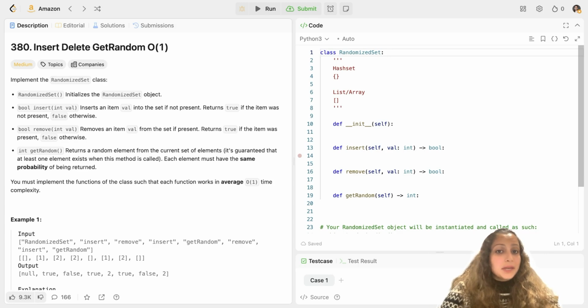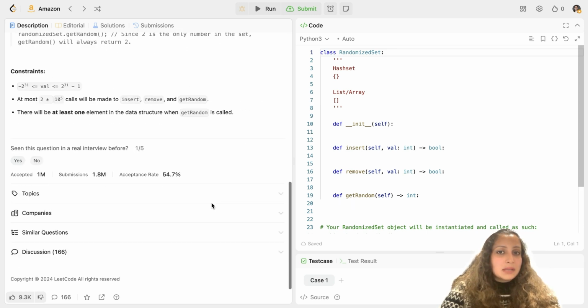Today I've brought a very interesting question. This is LeetCode 380, Insert Delete GetRandom O(1). This question is really special because the examiner will expect you to solve it in O(1) average time complexity. Now what does this question say and why is it important? One reason is the O(1) time complexity. The second reason is that it has been asked by FAANG companies and others in a lot of their interviews in the last 0 to 3 months. Hence it is a really special question.